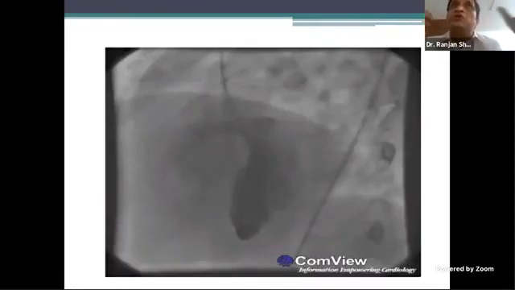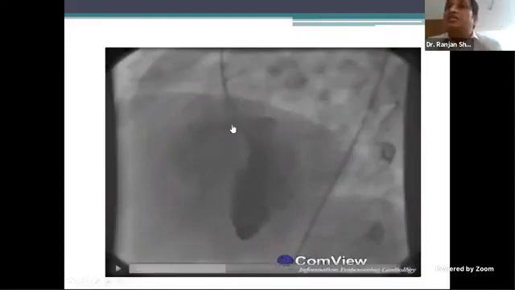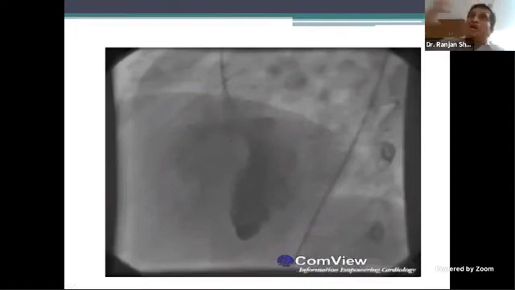So the VSD can be perimembranous, outlet, inlet, or muscular. Obviously, muscular are easy, they could be anywhere. But let's talk about 3 VSDs which are found just below the aorta. Never call a VSD subaortic. You cannot have a supraaortic VSD. VSD has to be always below. So always classify them as perimembranous, inlet, and outlet.